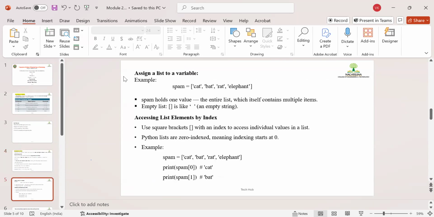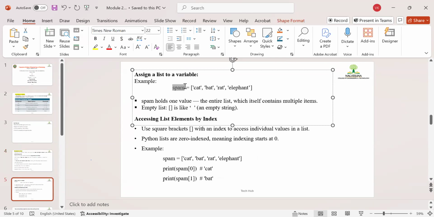And next, you can say syntax. What is the syntax of a list? Syntax is nothing but just take one variable, assign a list to the variable through this square bracket by keeping the values or elements inside this bracket. You may take any kind of elements. If you want to keep multiple values, you should use this comma to separate them.